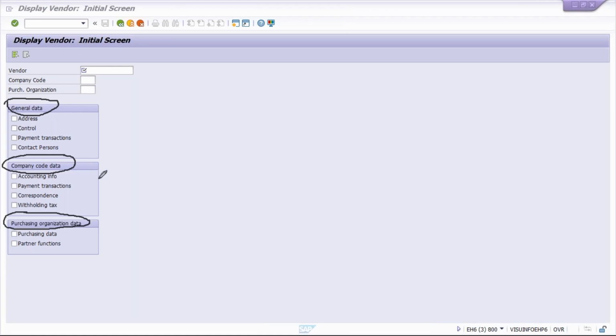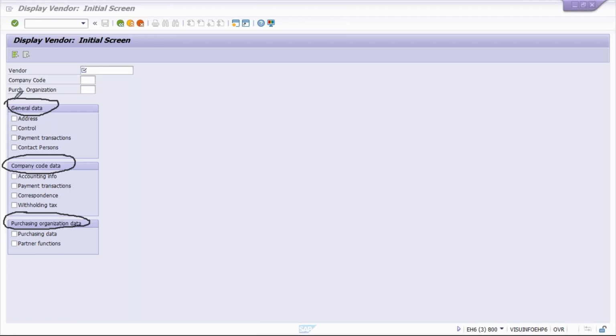Whatever tabs are appearing, in the address field we give some details, and in control data also we give some details. Whenever you enter certain information and save it, that information sits somewhere in a particular table.